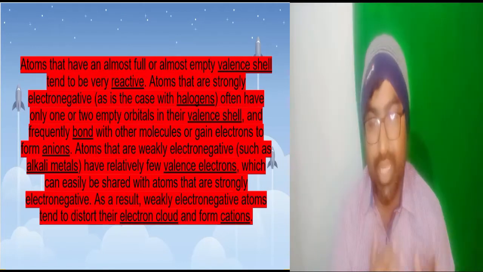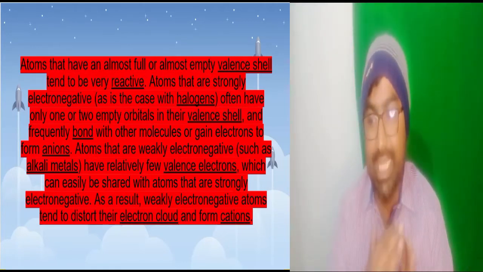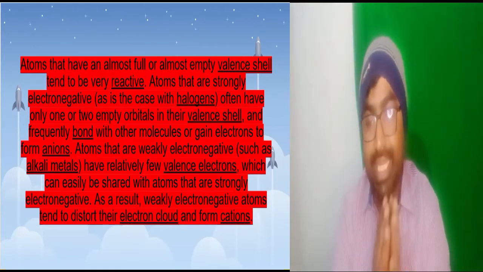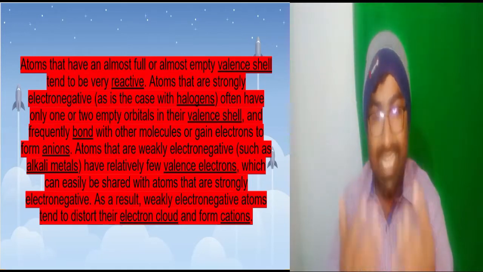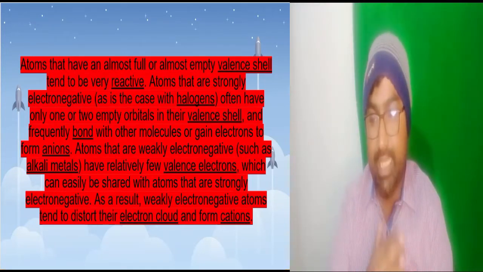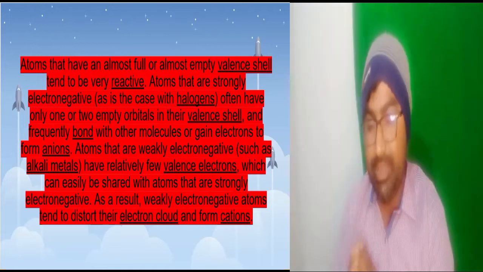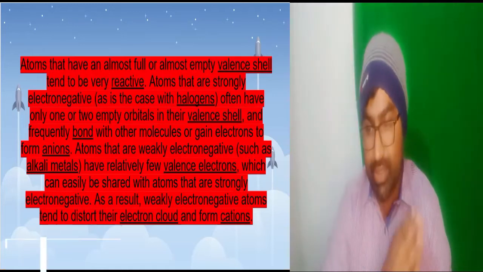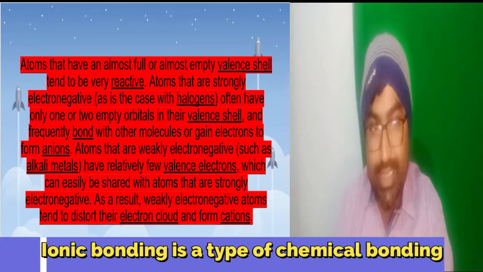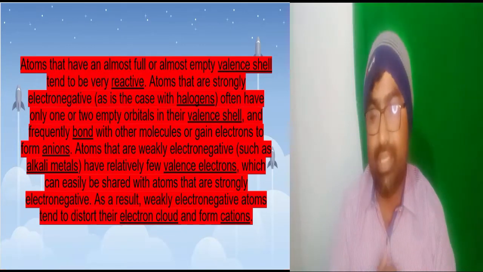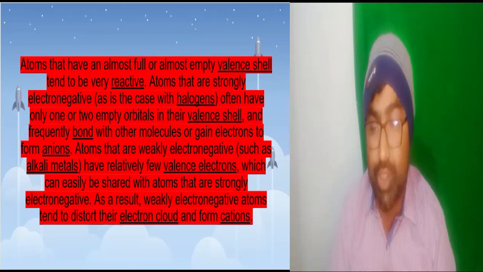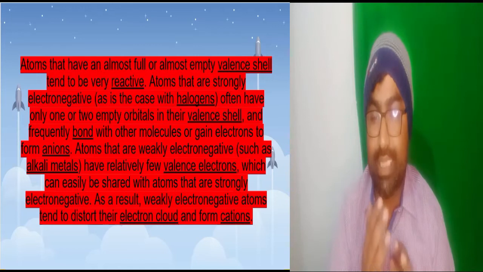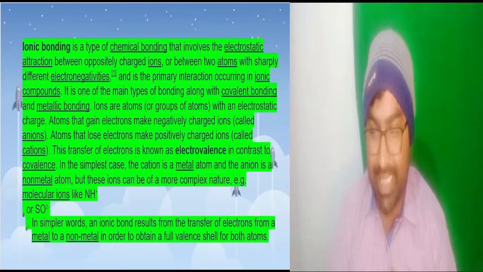Atoms that are weakly electronegative, such as alkali metals, have relatively few valence electrons which can easily be shared with atoms that are strongly electronegative. As a result, weakly electronegative atoms tend to distort their electron cloud and form cations.